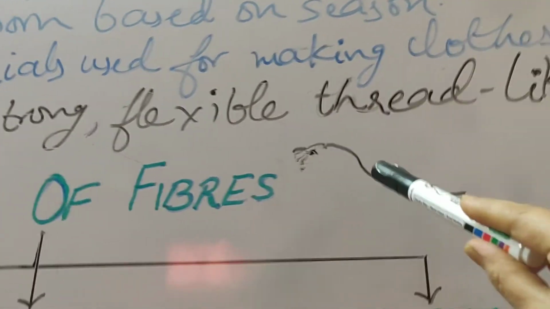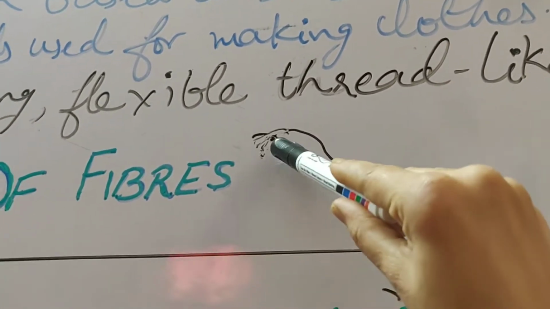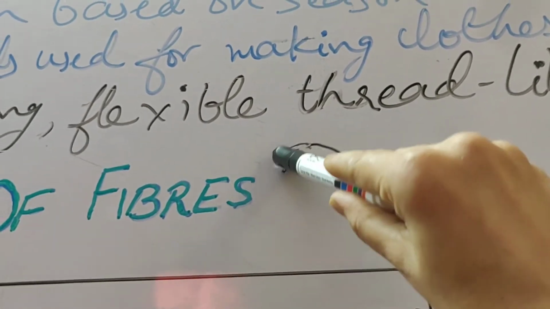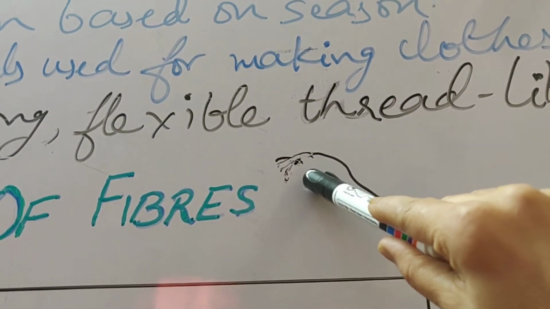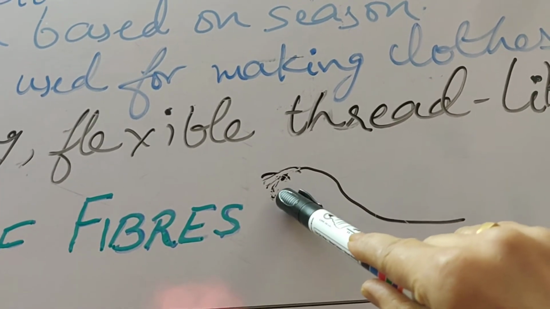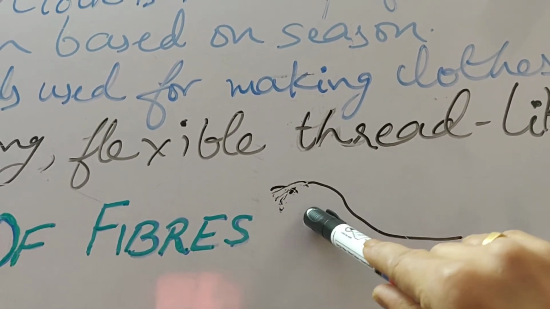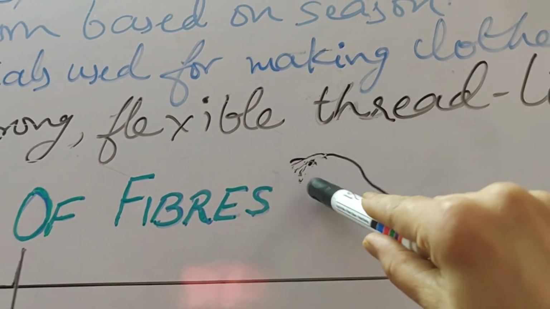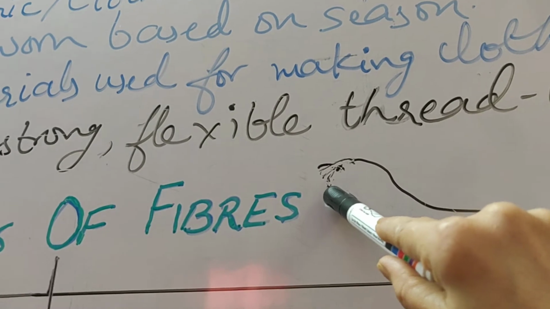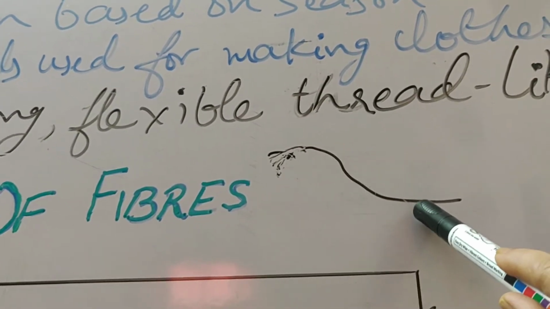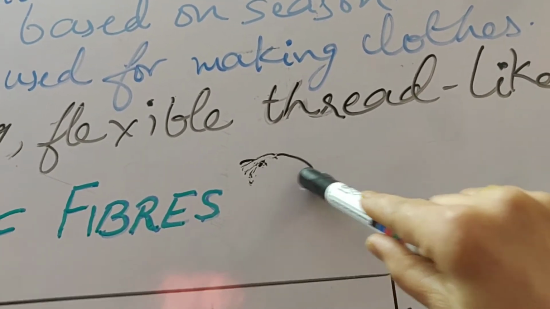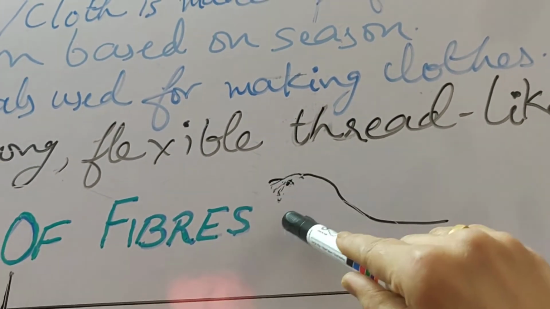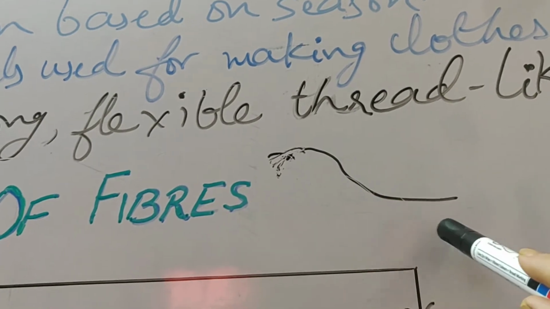So here I have shown you, you see this is a thread and if you open out the edge of the thread, you can get different fibers. These thin strands which you are getting here are actually fibers. And this is given in your book in an activity also, that you can separate the strands of a thread. This activity you can, children, easily try out at home. Ask your mother for a small piece of thread, and you can separate the edges of the thread. So this is your today's activity.